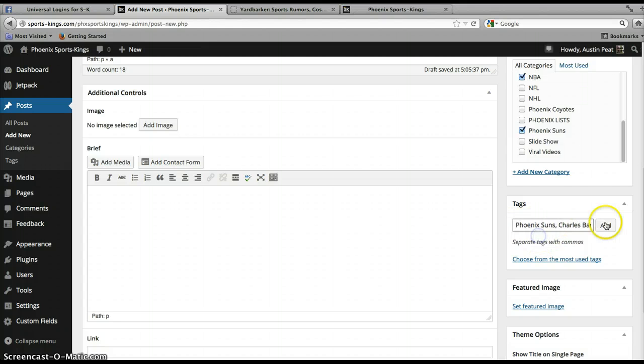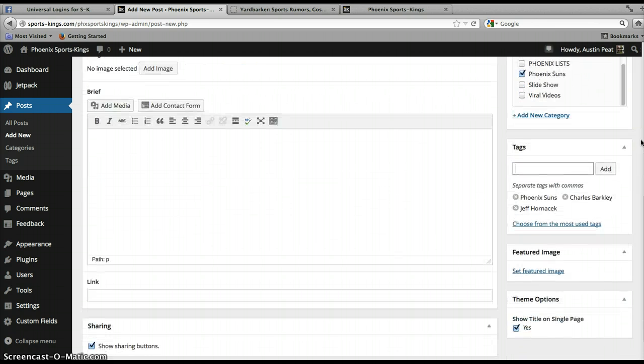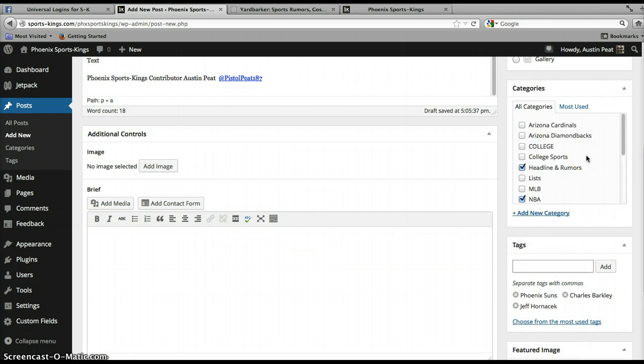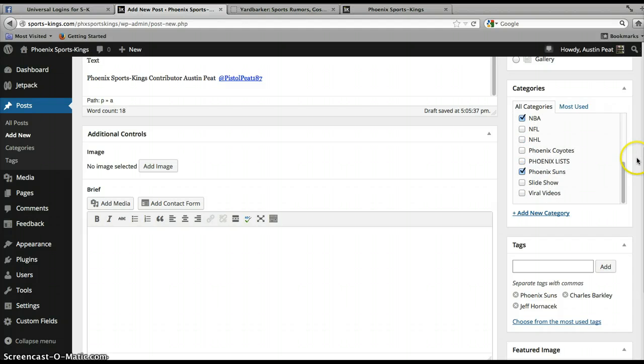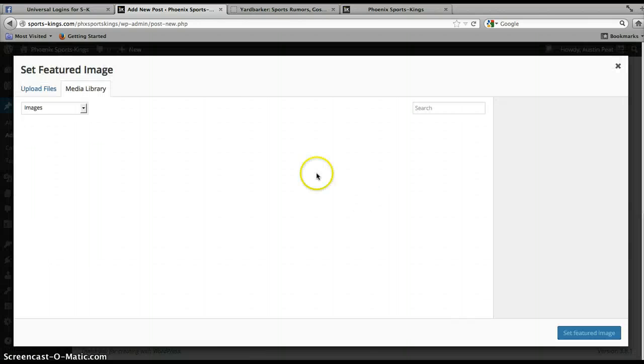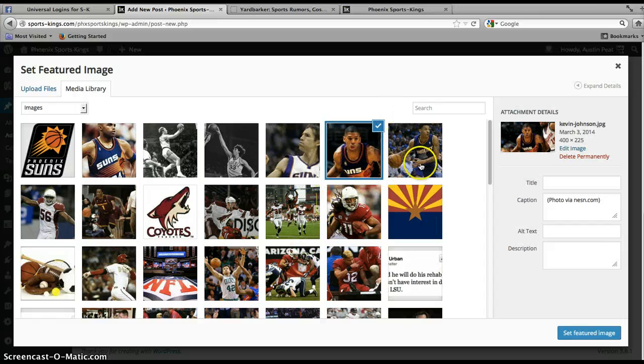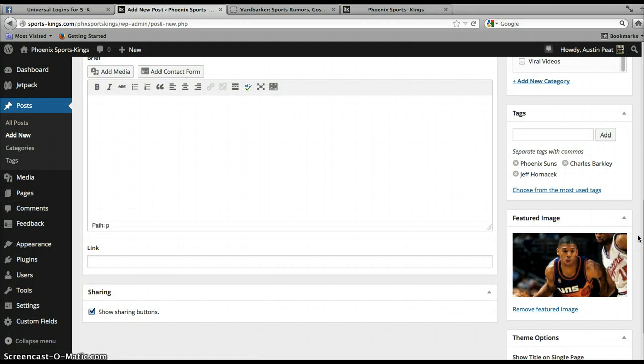And then you want to go ahead and click add, and it'll throw them in there separated nicely. Then your featured image, you want to be at least 600 by 450 in dimension. You go to upload if you want to throw one in. We can get further into that when you watch the video on proper images, but for right now we'll just throw one in there just to get it in there.